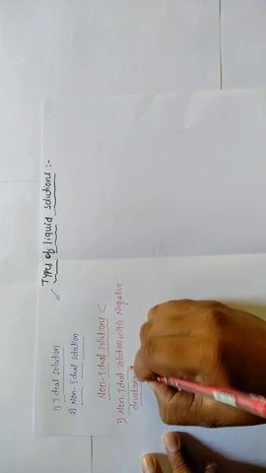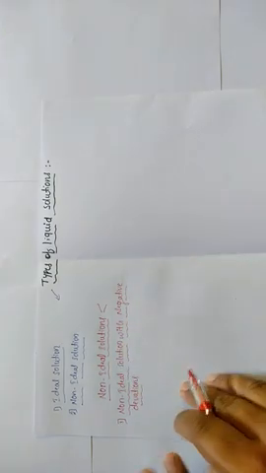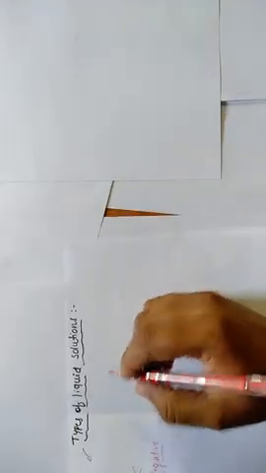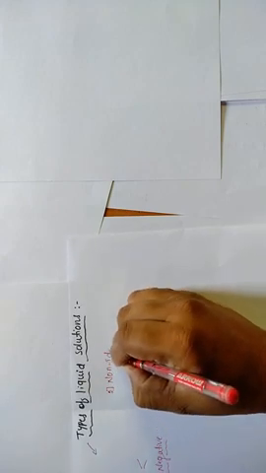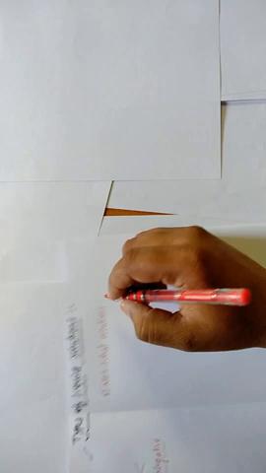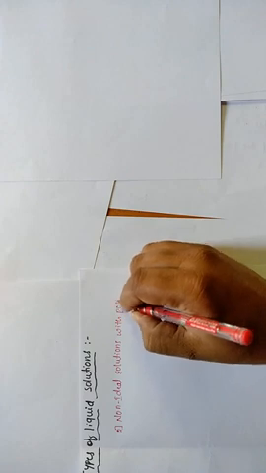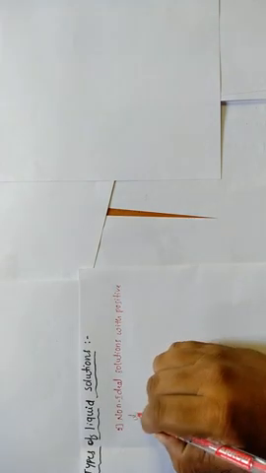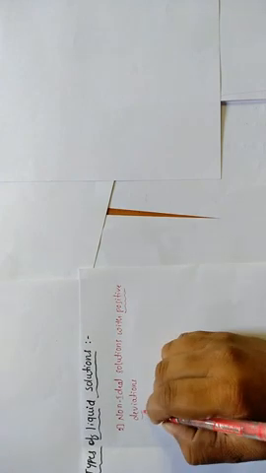Students, non-ideal solutions are of two types. One is non-ideal solution with negative deviations, and the second one is non-ideal solution with positive deviations. These are the two types of non-ideal solutions.